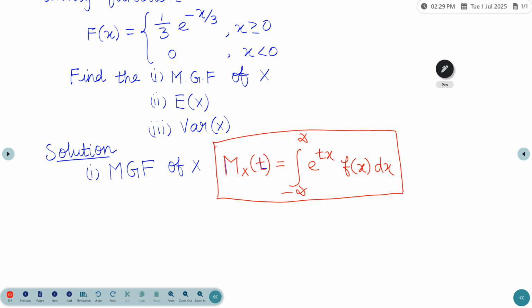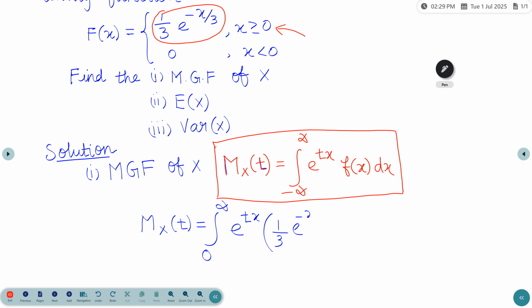So in this case, M x of t equals, here x value is greater than or equal to 0. So the lower limit is 0, the upper limit is infinity, so 0 to infinity e power tx from the formula, and f of x. In this case, this is the f of x function, that is 1 by 3 e power minus x by 3 into dx.